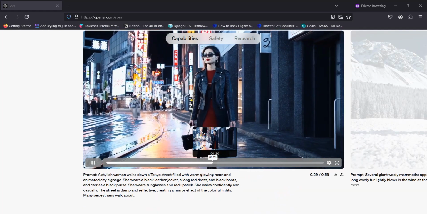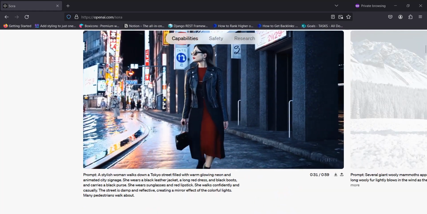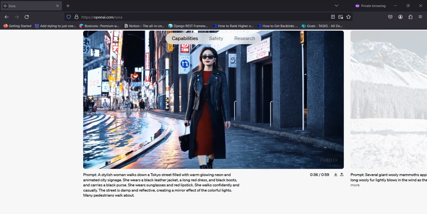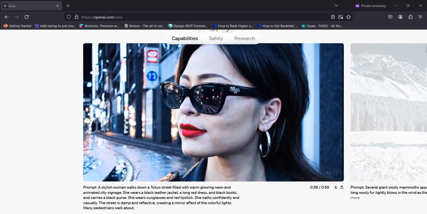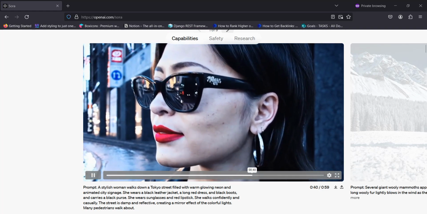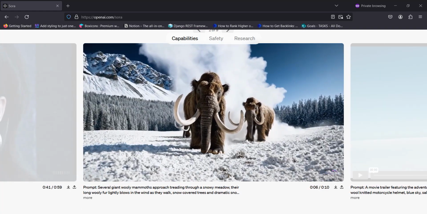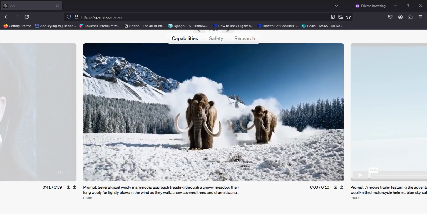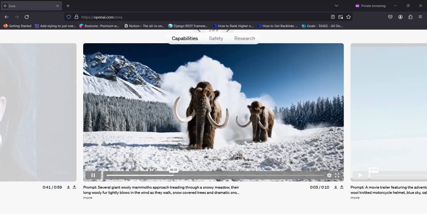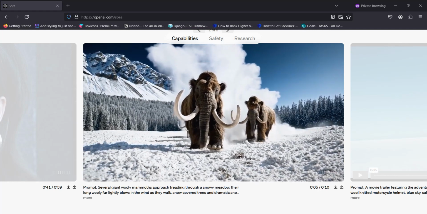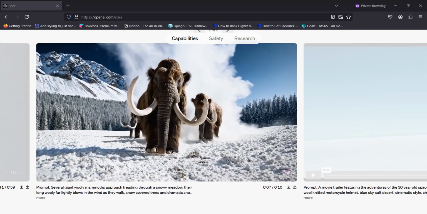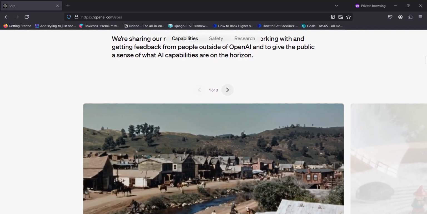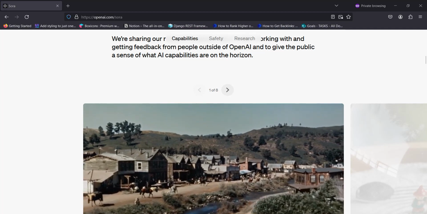And here you can see they are showing that if you give a prompt like a stylish woman walking down a Tokyo street filled with warm glowing neon, this model will generate a photorealistic video that you can see here. As you can see, it's amazing, it seems very real. If you were to shoot this kind of video, it would take time, but using Sora you can generate it within a minute, and that's amazing. But this model is still in the development phase, so we can't access it right now.